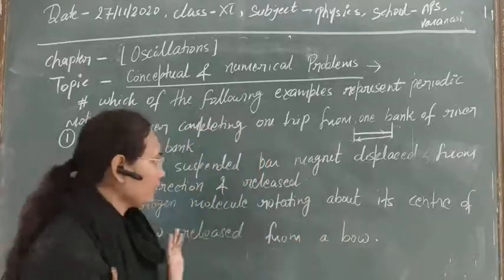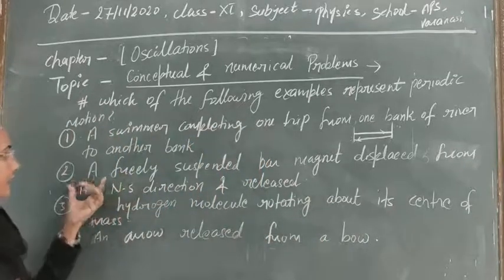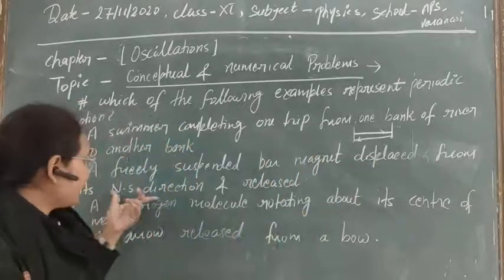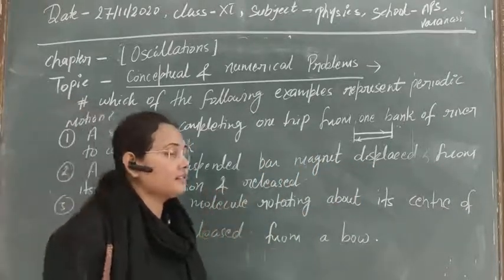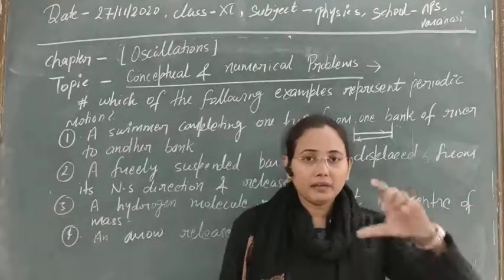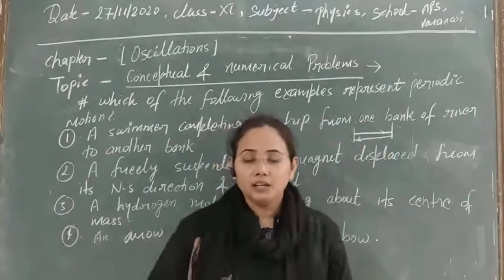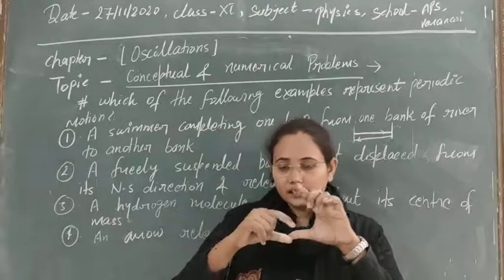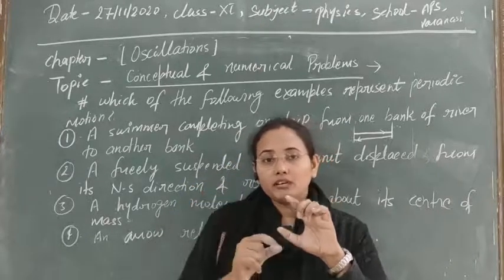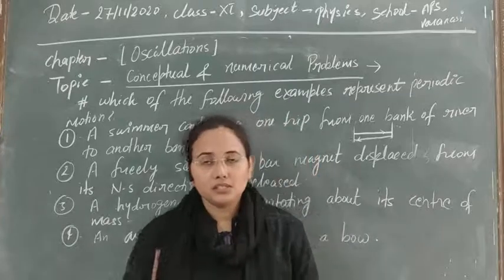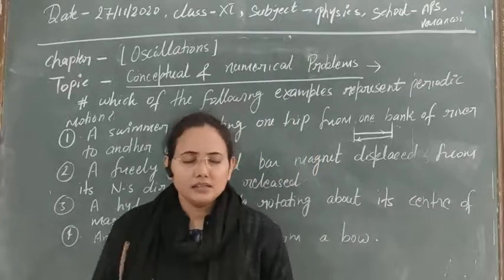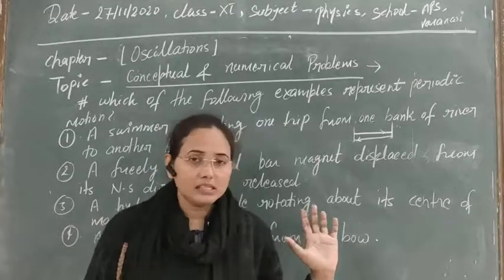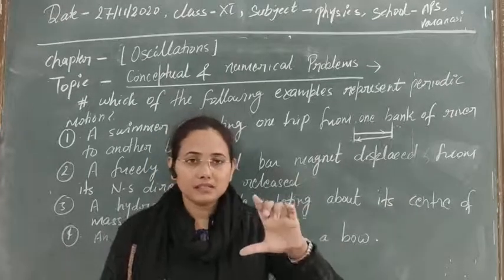Clear? The second question is: a freely suspended bar magnet displaced from its NS direction and released. Suppose a bar magnet is freely suspended along its NS side, north pole, south pole side, and now it is displaced from its equilibrium position, its mean position. Then what will happen in this case? This case is just the same as the spring-mass system and the simple pendulum we have seen.